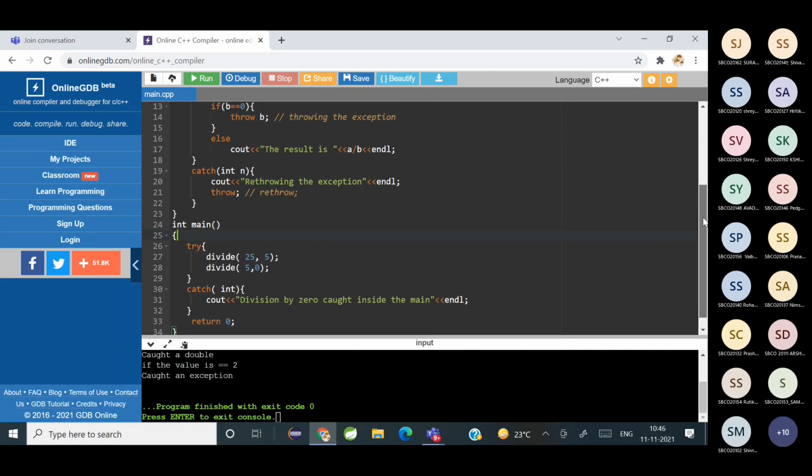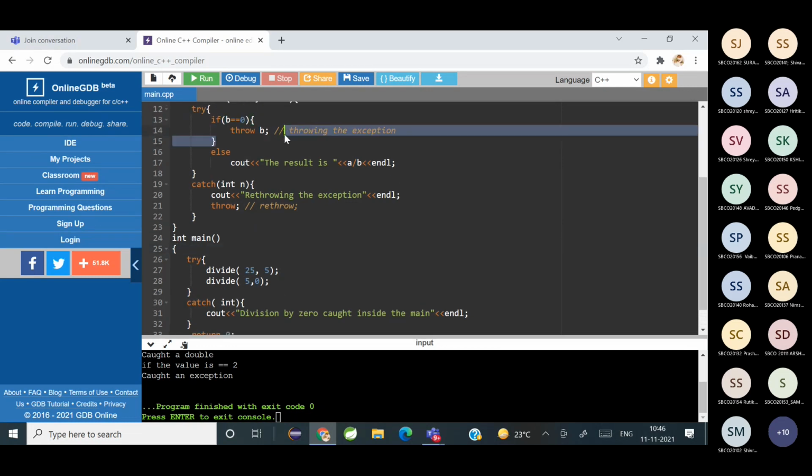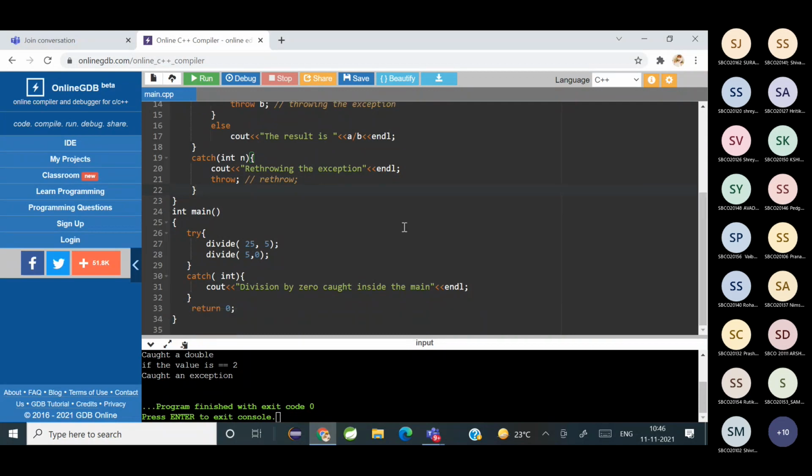So look at the syntax: first we wrote throw b, but inside the catch we only wrote throw. So that is how you rethrow an exception. And here it comes back because divide is written inside the main function. So the exception comes here and it is handled by the catch block of the calling function. समझ में आया? Is it clear?